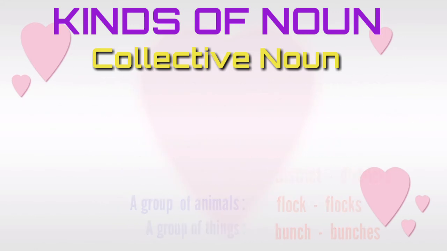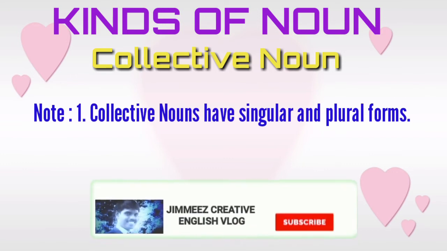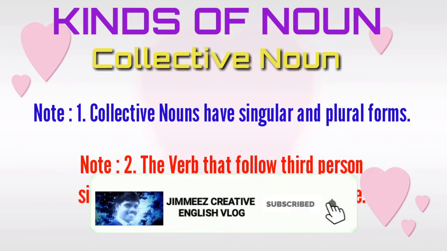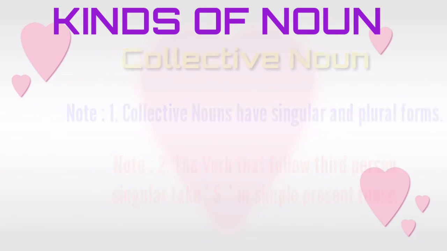Points to remember. Note 1. Collective nouns have singular and plural forms. Note 2. The verb that follows third person singular takes s in simple present tense.